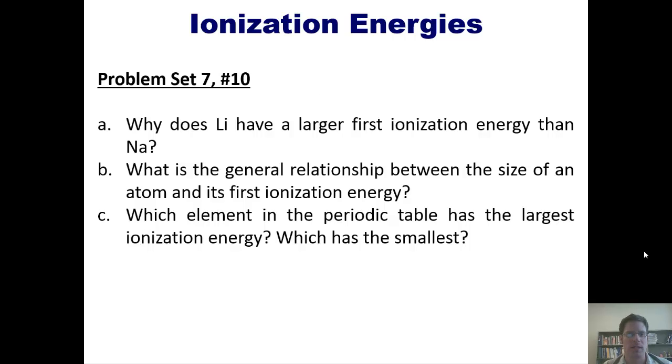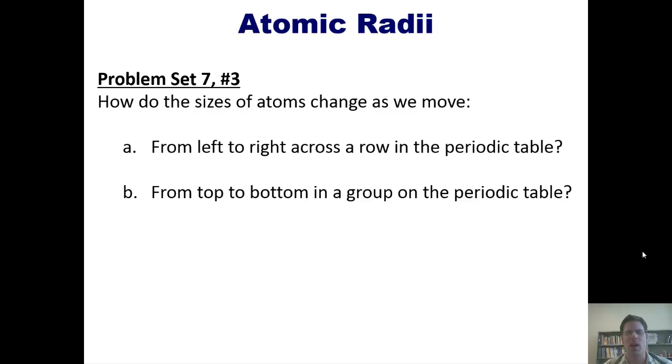Now to another subject, atomic radii, which is a fancy way of saying the sizes of atoms. How do the sizes of atoms change as we move from left to right across a row in the periodic table, and from top to bottom in a group or down a group on the periodic table?